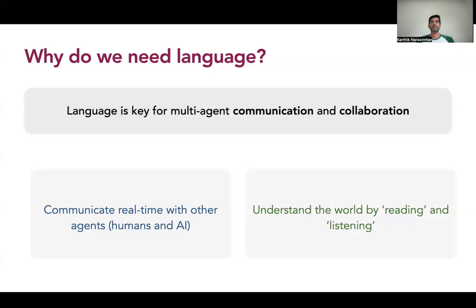And if you really think about it, the main reason that society keeps progressing and builds upon each generation's work is because we use this knowledge and build upon it. We don't reinvent the wheel or reinvent things from scratch. And so if you want AI agents to be doing the same in this giant multi-agent framework, we want them to be able to read and understand things, not just do trial and error all the time. And we want them to be able to listen and so on, and figure out how things work in the world.